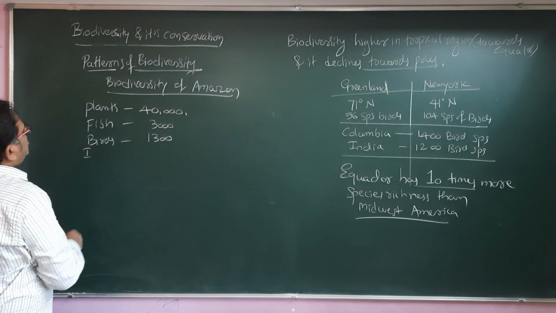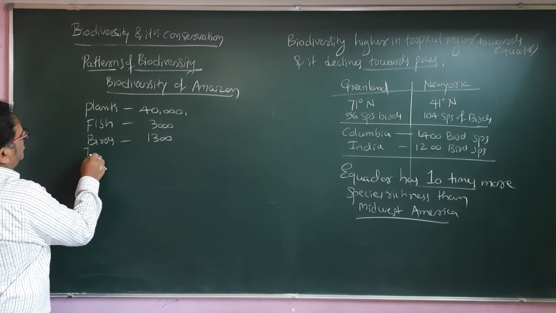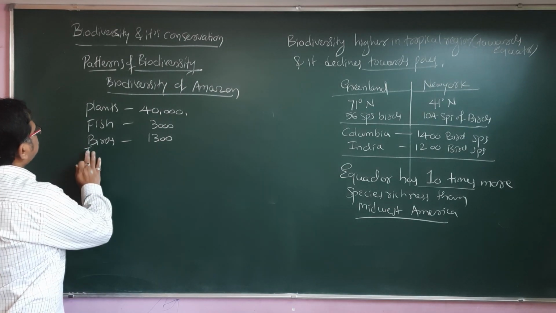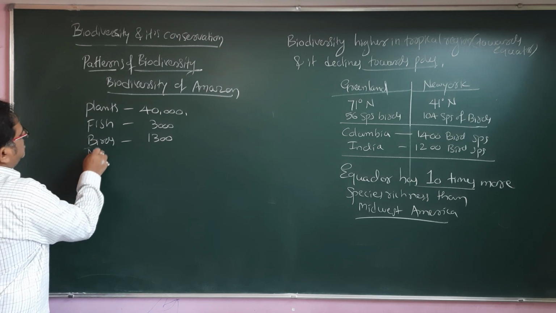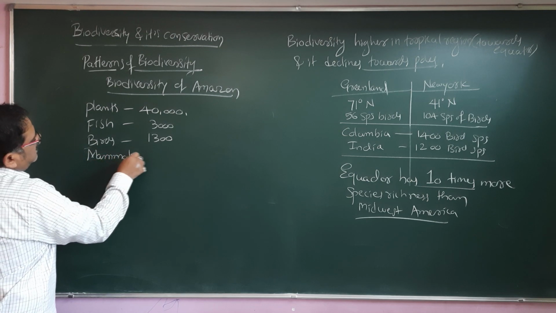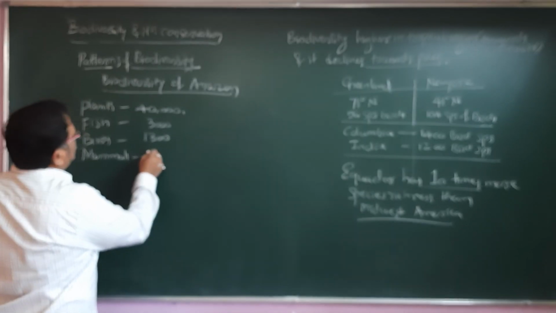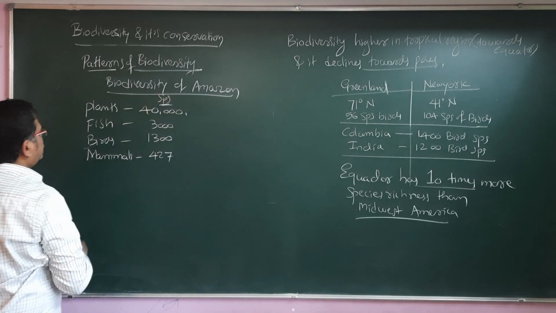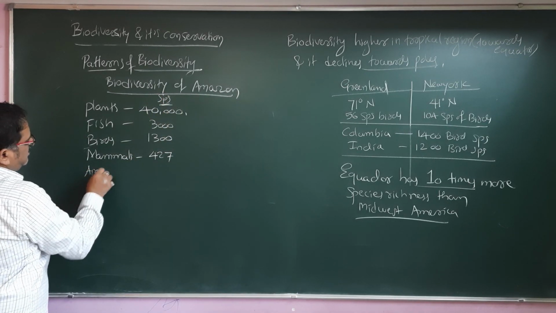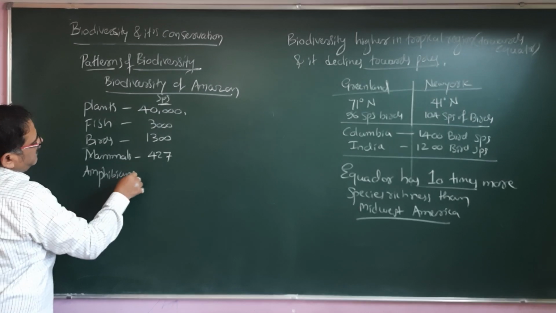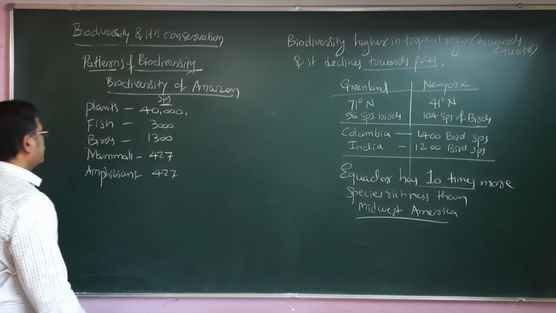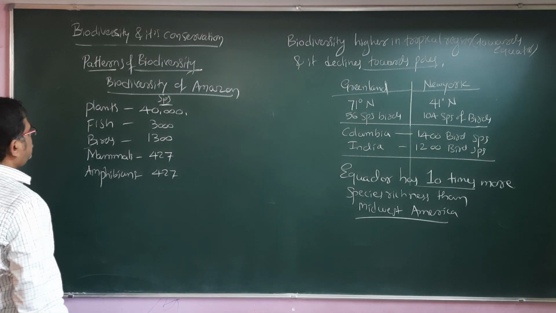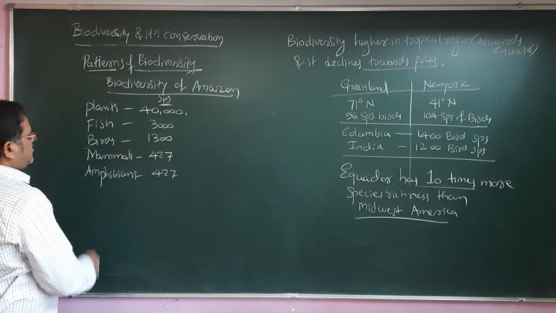Then mammals, 427 species. Amphibians also have the same number, 427 species. Then we can find these plants, fish, birds, mammals, amphibians, and reptiles.